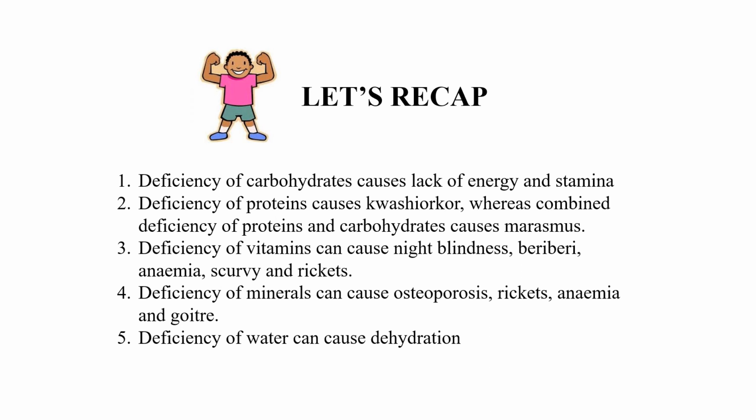Similarly, deficiency of minerals can cause osteoporosis, rickets, anemia and goiter. Iodine deficiency causes goiter. Iron deficiency causes anemia. Calcium deficiency causes osteoporosis. Rickets is caused by the deficiency of the mineral phosphorus. Then deficiency of water can cause dehydration. I believe you understood the lesson better.